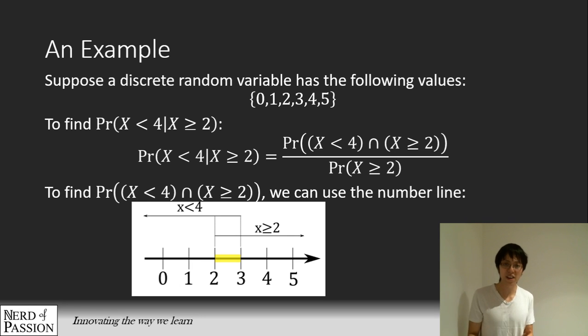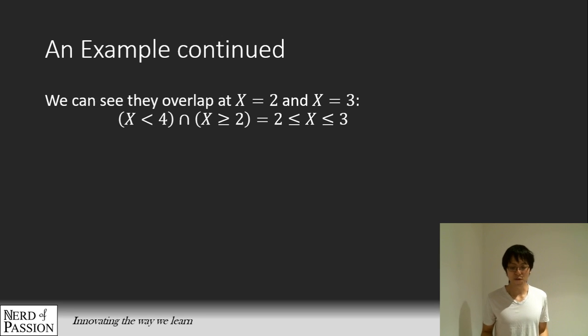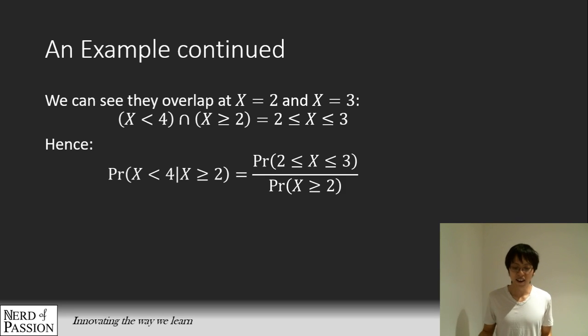Okay, so where do they intersect? Because it is the intersection, it's where they overlap with each other. Because remember intersection, the numbers must belong to both of the sets. Okay, so we find that there is an overlap when x is equal to 2 and when x is equal to 3. So therefore we can say that x less than 4 intersect with x more than or equal to 2 is nothing more than x more than or equal to 2 and x less than or equal to 3. Be careful with the 'or' and 'and' over here, because 'and' and 'or' mean very different things in mathematics. Okay, so hence we can say this.